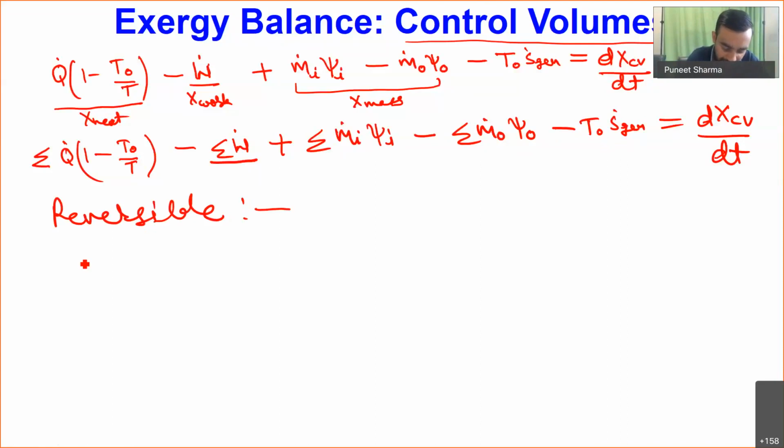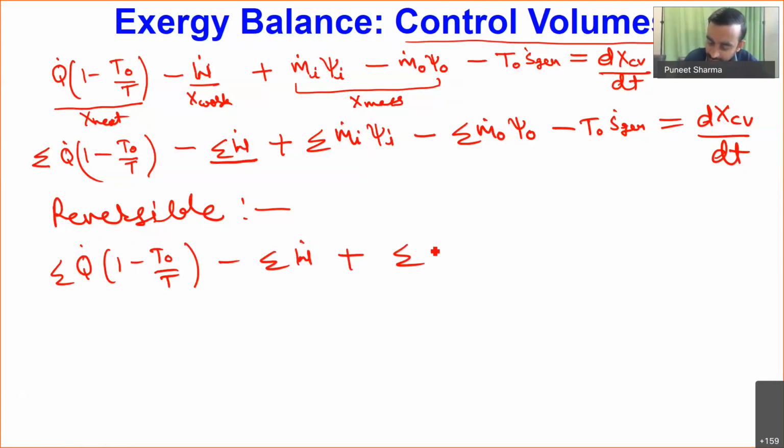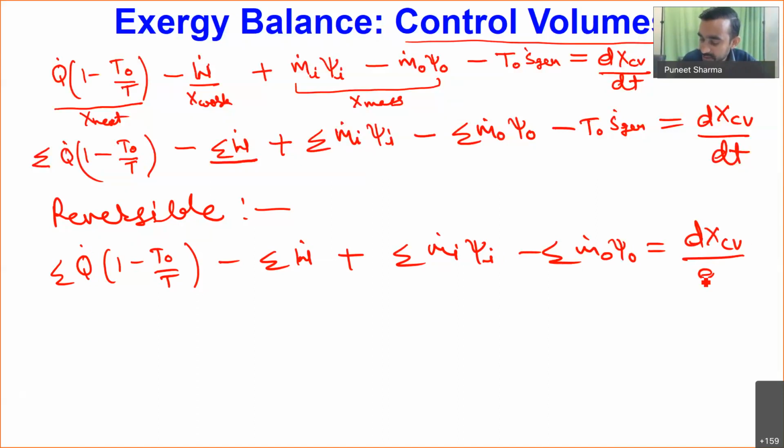And finally, I will be finding that the summation of q dot times (1 minus T naught by T), minus all the work interactions, plus the summation of m dot i into psi i, minus the summation of m dot o into psi o, will be equal to d X_cv divided by dt. Okay.